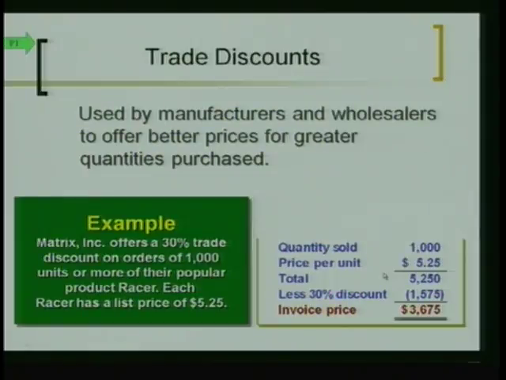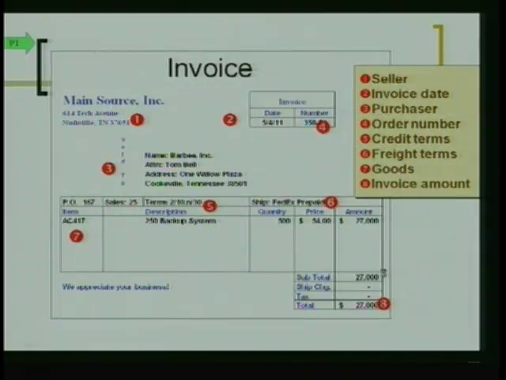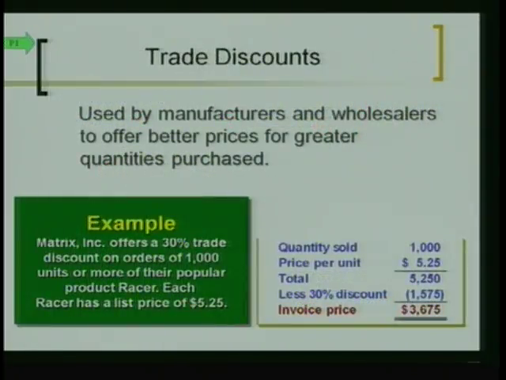However, you have to purchase 1,000 or more to get that 30% discount, right? So we can take 30% of $5,250, subtract it, and we only have an invoice price of $3,675. You with me? And this isn't a concept that's too foreign to us.